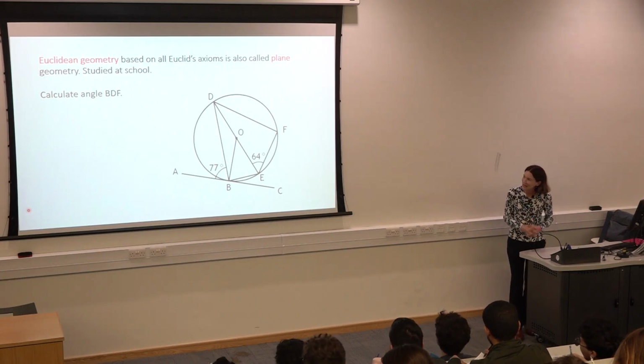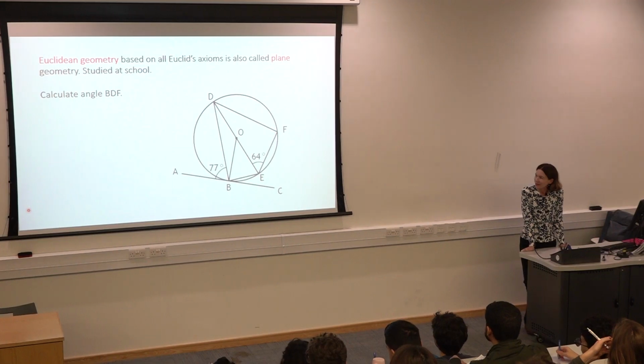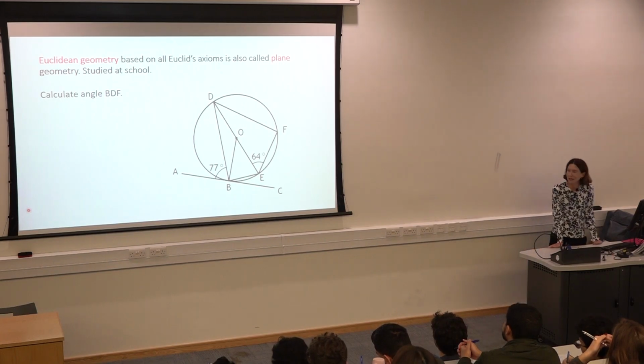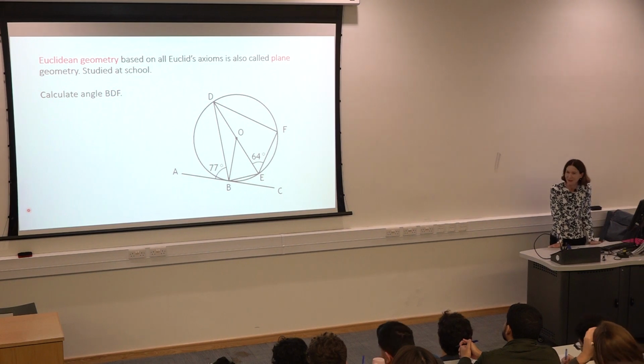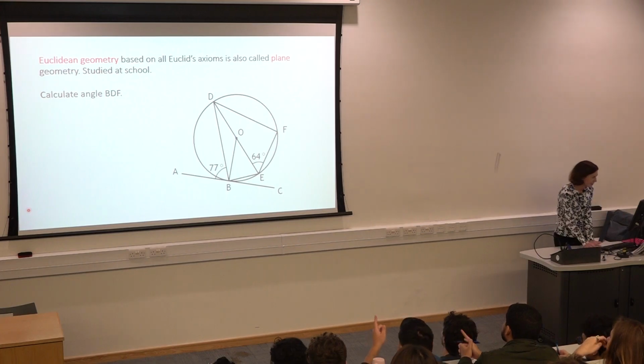Find angle BDF. O is the middle of the circle, I think we can assume, yeah? BDF.